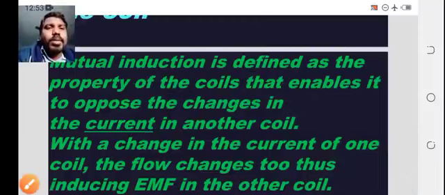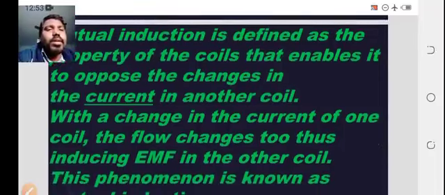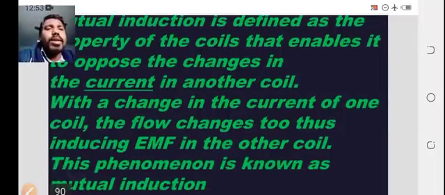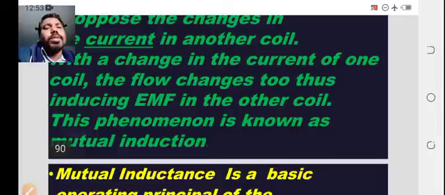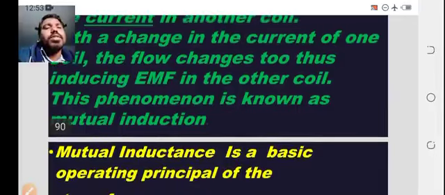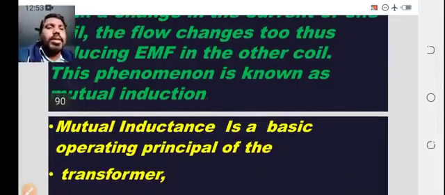Mutual induction is defined as the property of the coil that enables it to oppose the change in the current in the other coil. With the change in the current of one coil, the flux changes and induces EMF in the other coil. The induced EMF or flux will be changing in another coil. This is known as mutual induction.